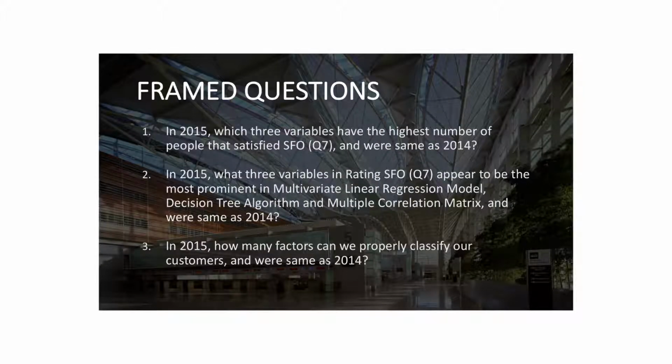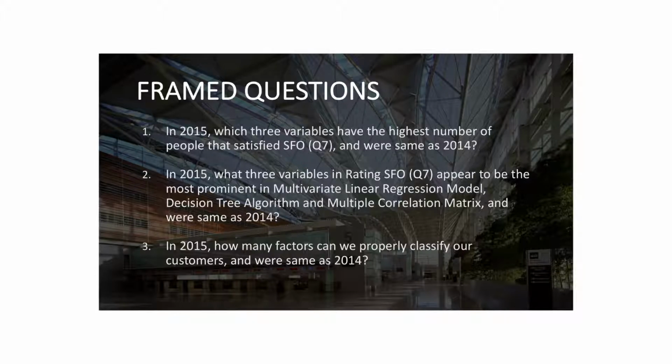And these are the three questions for our project. The first question is, in 2015, which three variables had the highest number of people that were satisfied with San Francisco Airport, and was it the same as 2014?